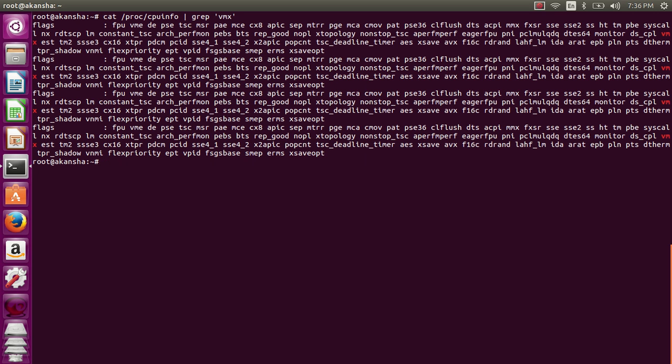Here as we can see, the VMX is shown in red color. That means my system is compatible with KVM. If it's showing SVM in red color, then also your system will support it, because VMX is based on Intel and SVM is AMD.